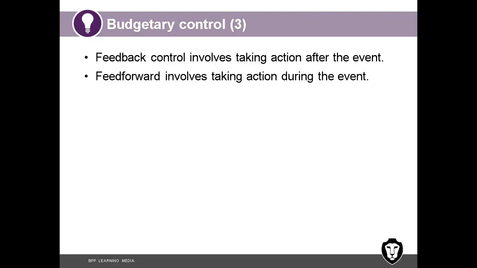Feedback control, feed forward control. Feedback control means you do an activity. Let's say when we are teaching, when a batch finishes, at the end of the batch, if it is a 3-month batch, at the end of 3 months, on the last day, we give a feedback form. We ask the students to fill it. How was the trainer? Did you understand? Did he do questions? Was it helpful? Blah, blah, blah. Now imagine the batch is over. Now you are taking a feedback. What's the point? The batch is over. You can't go back and correct it.